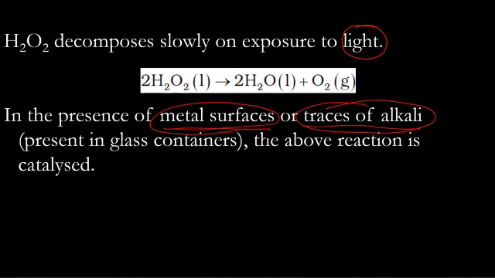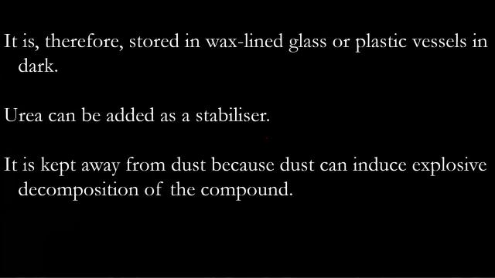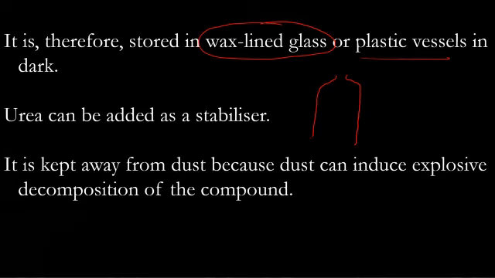It decomposes into water and oxygen. It means we need to store hydrogen peroxide with some precautions. Hence, it is stored in wax-lined glass or plastic vessels. Wax-lined glass or plastic bottles means that if bottles are there, the inner lining here is of wax.